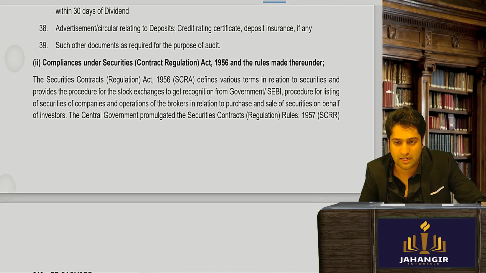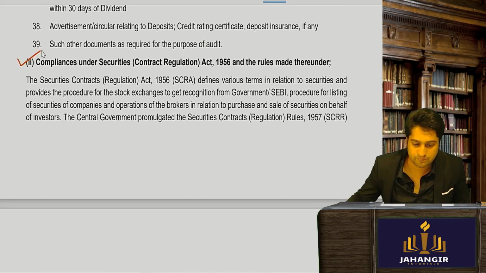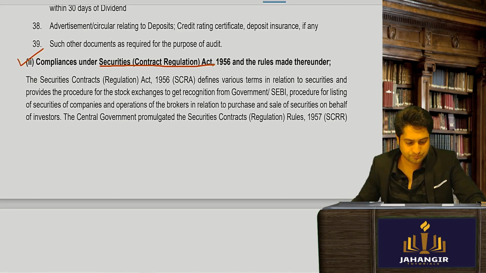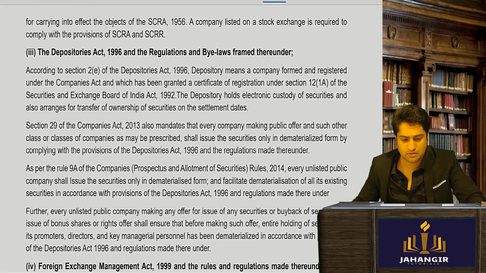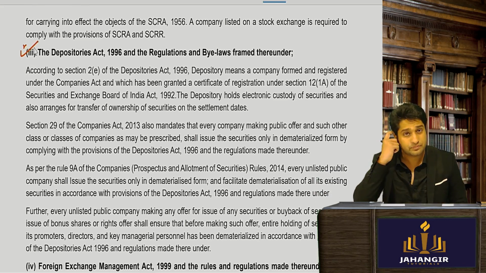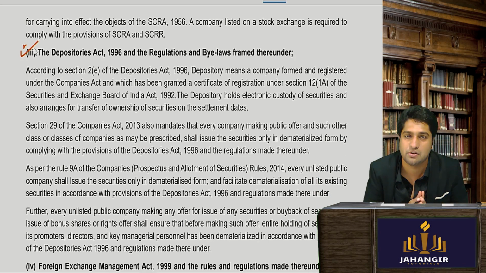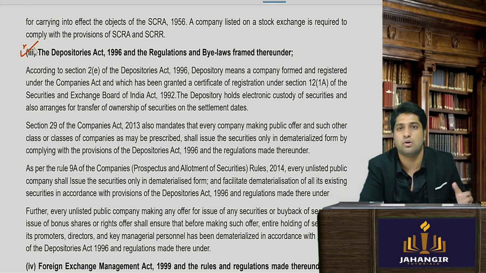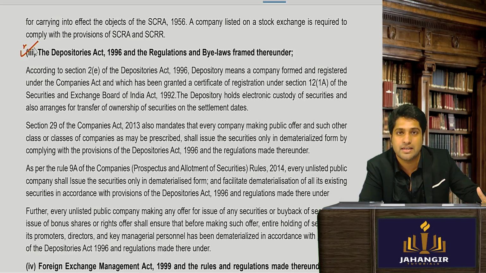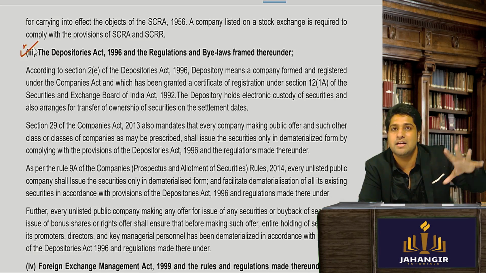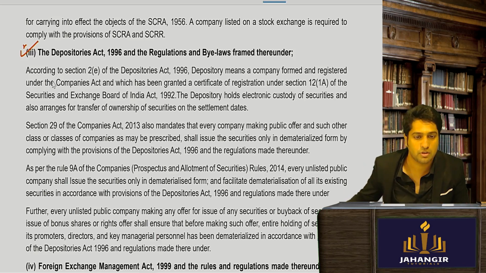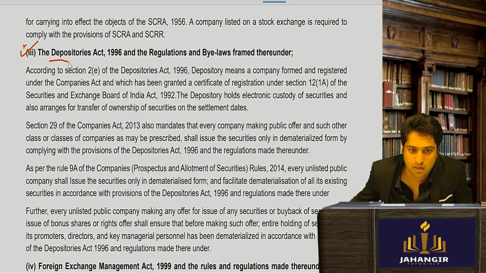Then again, same for SCRA, your Securities Contract Regulations Act. They haven't given much. In SCRA, basically they talk about whether those laws are followed with respect to all the derivatives or contracts, clearing agents, and the mandatory listing requirements, all of those. So there's nothing that you have to learn as of now. Just read through and quickly go.